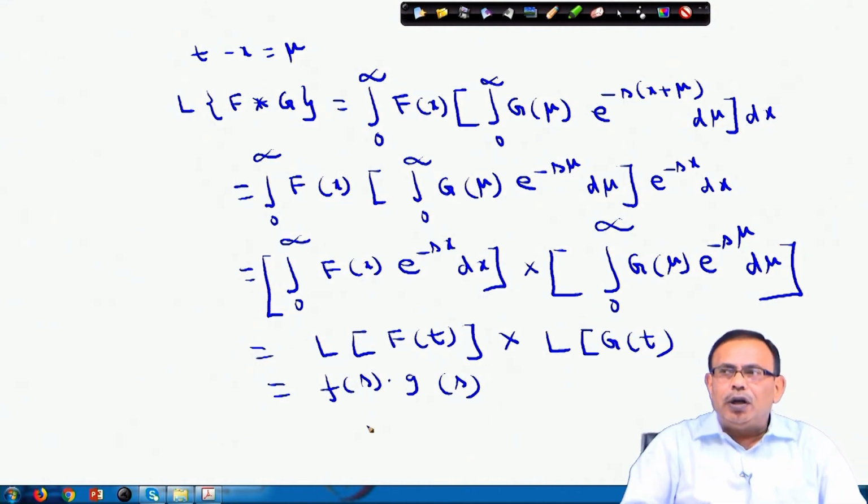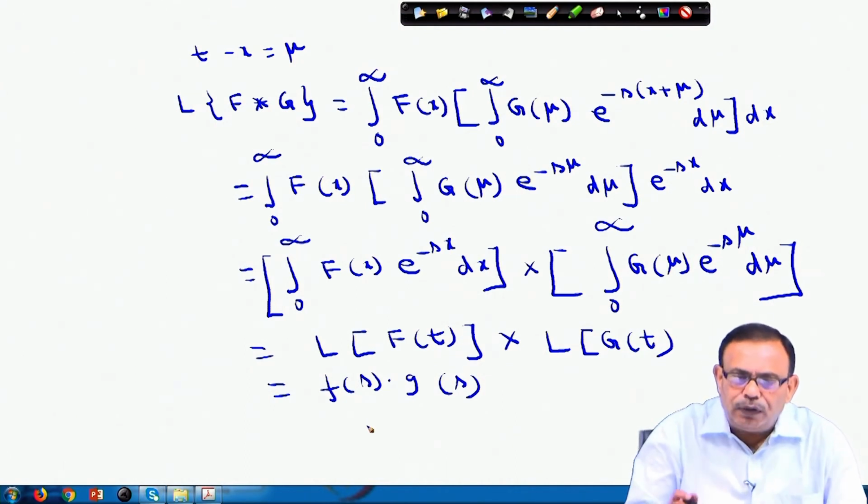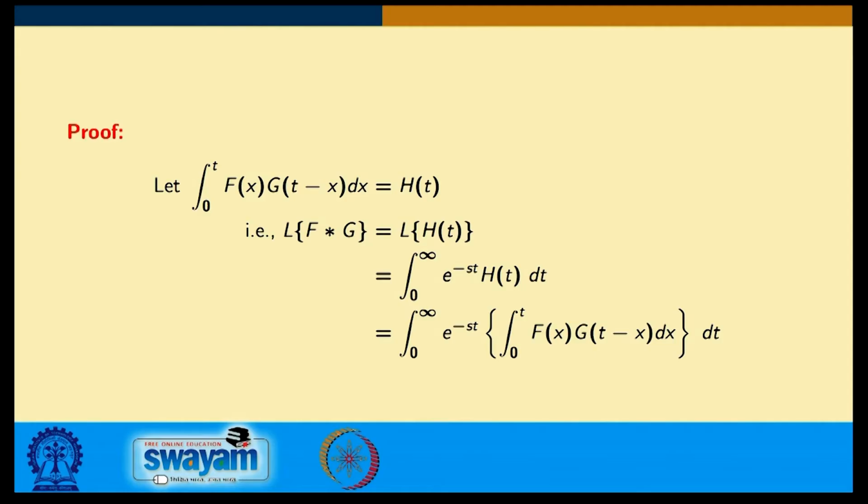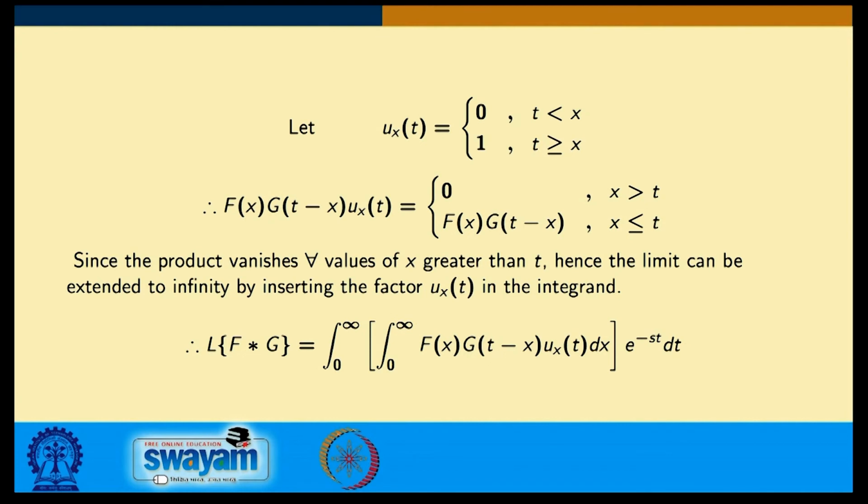I hope the theorem is very clear to you: if I take the convolution of two functions and then take the Laplace transform, this equals the multiplication of the Laplace transforms of both the functions. Just quickly, whatever I explained: the function is given, I write it like this, then I introduce a new function u(x,t), which is 0 for t less than x and 1 for t greater than x. Then I get this function which I have written already.